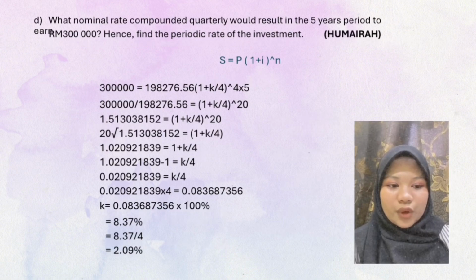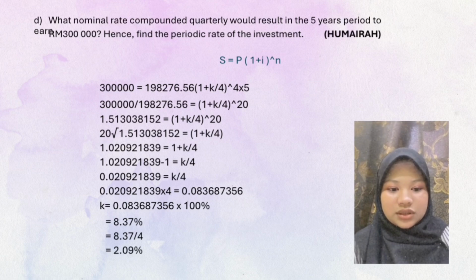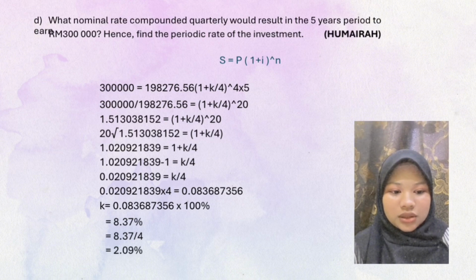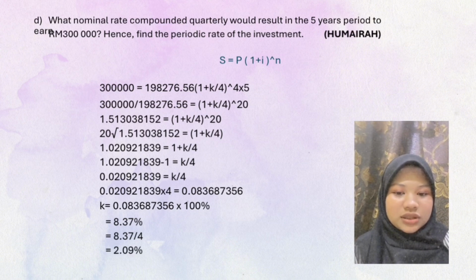The question asks for the nominal interest rate compounded quarterly that will result in 300,000 ringgit after 5 years. It also asks for the periodic rate of the investment. First, I write the compound interest formula, which is S equals P times 1 plus I to the power of N. Next, I substitute the given values into the formula. The future value, which is 300,000 ringgit, is equal to the present value, 198,276 ringgit point 56.